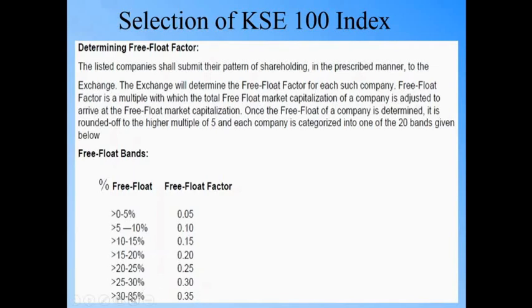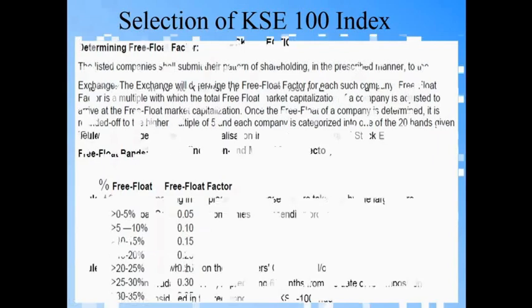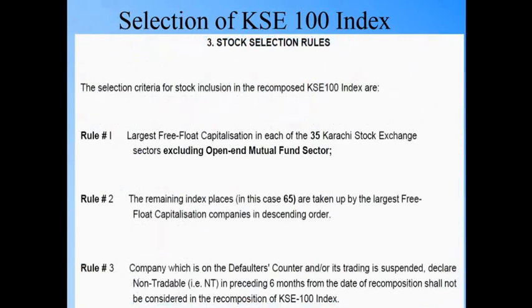So if 95%, 96% or 97% of its shares are outstanding with the general public and can be traded at any point of time, then this factor would be 1. That free float factor multiplied by its total number of shares and then multiplied by the price of that company will determine the free float market capitalization of the company. Now here comes the stock selection, how the stocks are actually selected. So I'm explaining that first slide based on the KSE 100 index in more detail here.